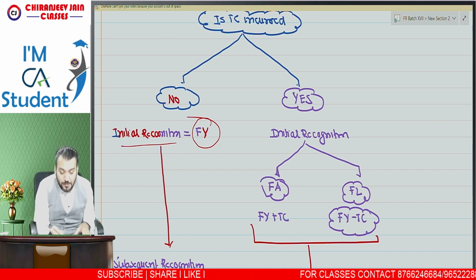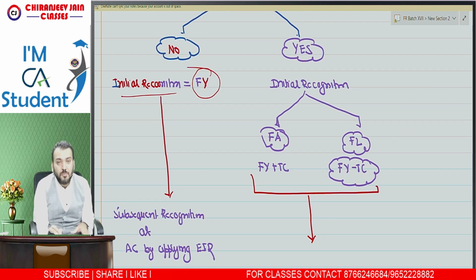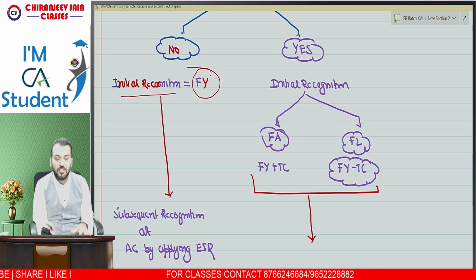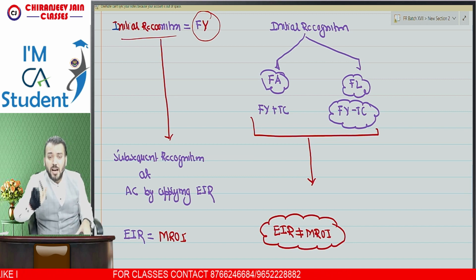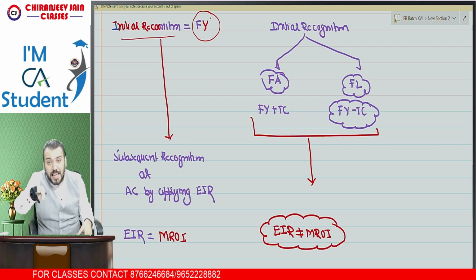Correct? And if the answer is yes, transaction cost has been incurred, the initial recognition for financial asset will be fair value plus transaction cost. For financial liability it will be fair value minus transaction cost. Correct. Now coming to subsequent recognition. In case of subsequent recognition, Ind AS 109 says that it will be subsequently recognized at amortized cost by applying EIR.